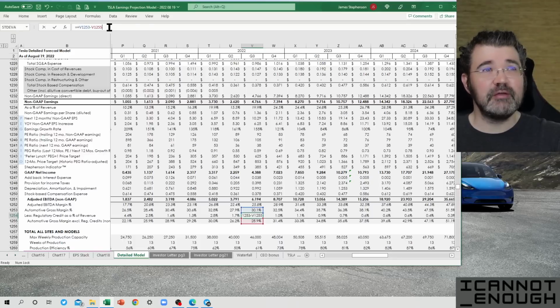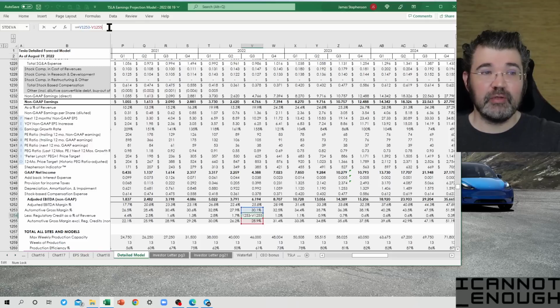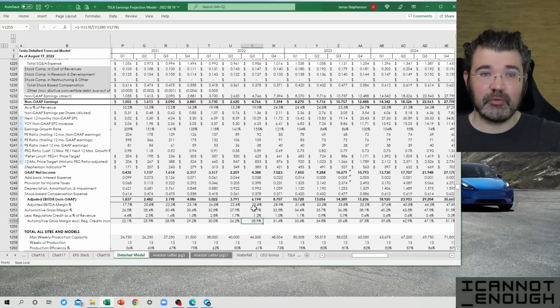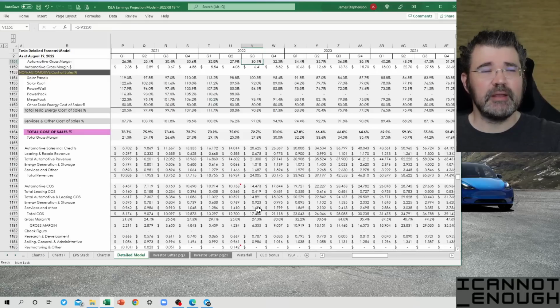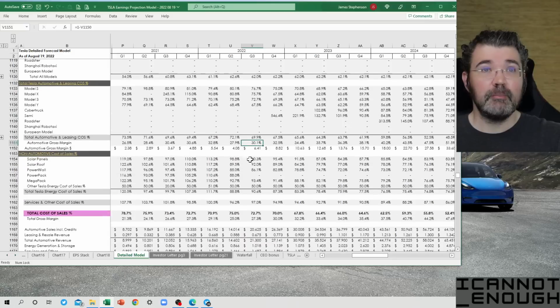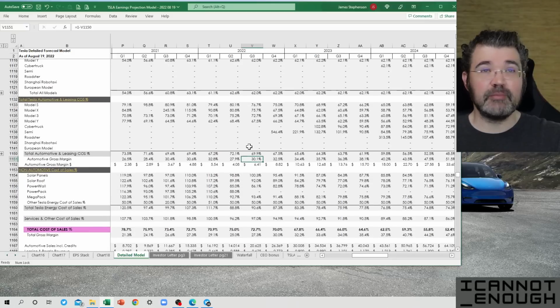Now, the way that I'm doing the math is the reverse of what I just said. I'm actually solving for how much the regulatory credits percent of total automotive revenue must have been by calculating each of these numbers independently. So this number has already been shown. Now, I don't show it on my income statement portion here because Tesla doesn't on theirs, but I do have it just a little bit up the page.